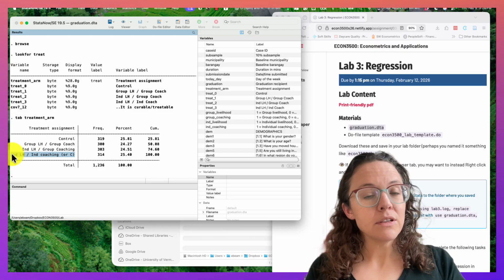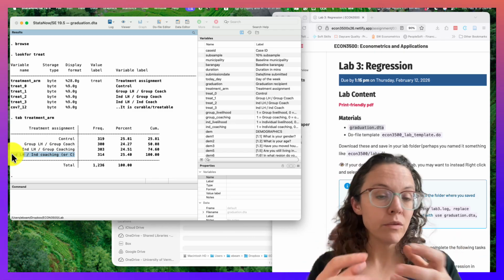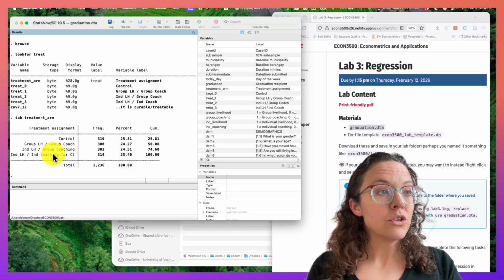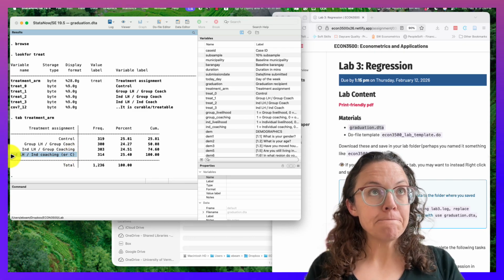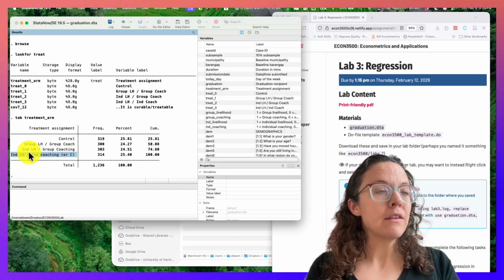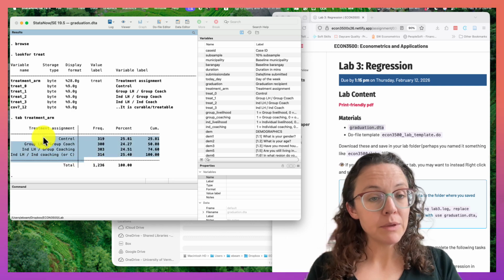This was their individual livelihood and group coaching. And then this was that they got their individual livelihood, the support to run their own business on their own, and their coaching was done on their own. This is essentially the standard practice, and this is the most expensive one. So these are our treatment assignments.